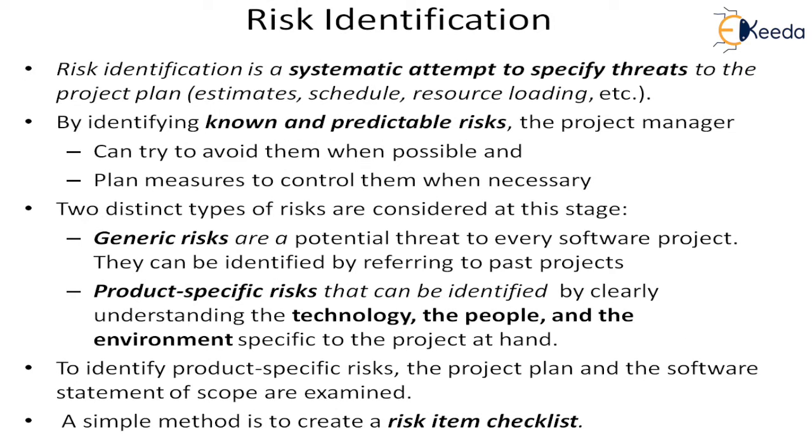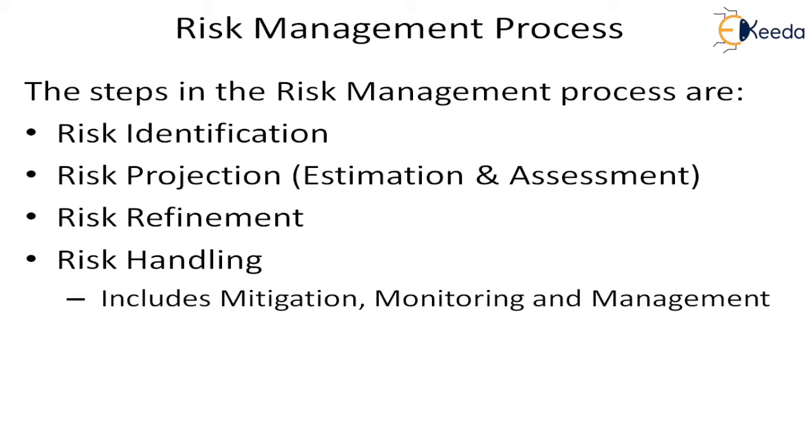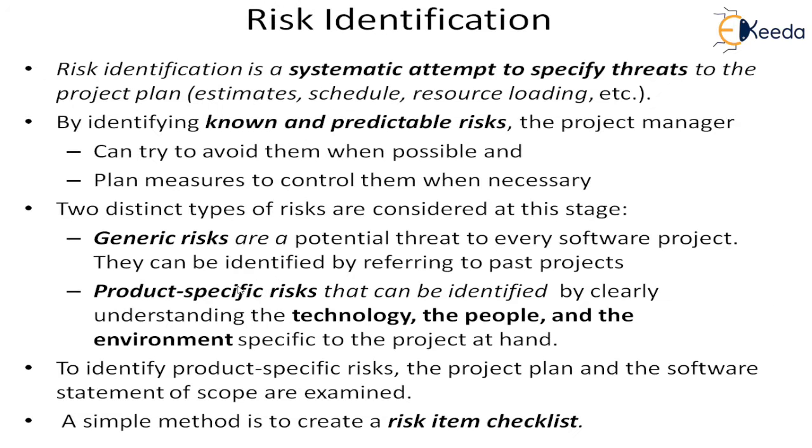So today in this lesson, we will concentrate on risk identification, and in the subsequent lessons, we will look into the other activities. So what is risk identification? Risk identification is a systematic attempt to specify threats to the project plan, that is estimate, schedule, resource and loading. And how is it done? Mostly, identification is done by looking into the known and predictable risks that can happen.